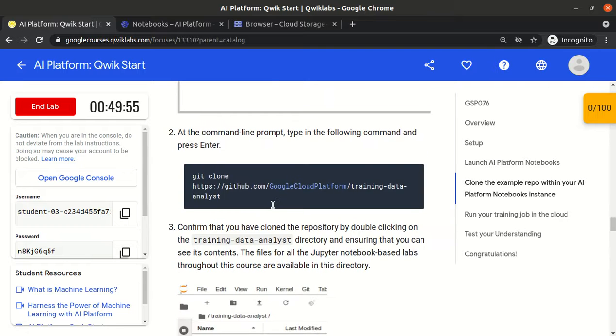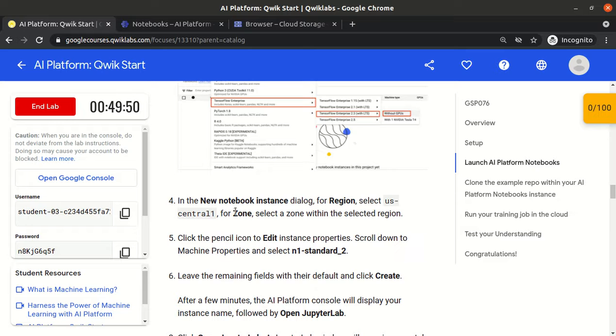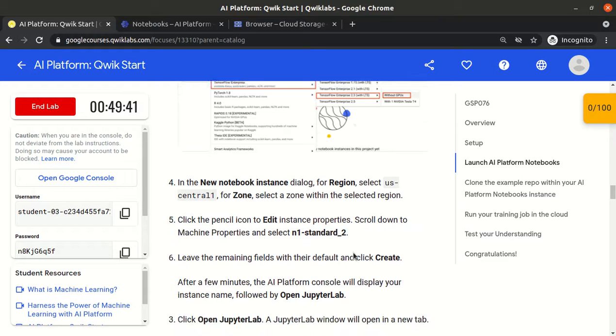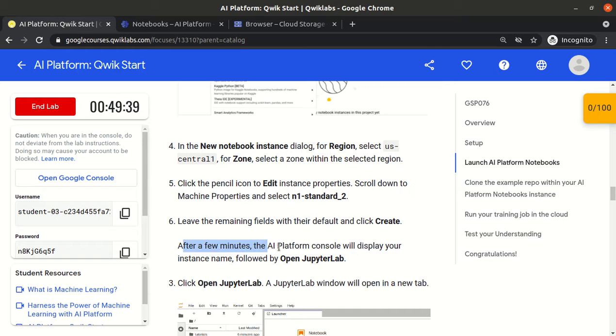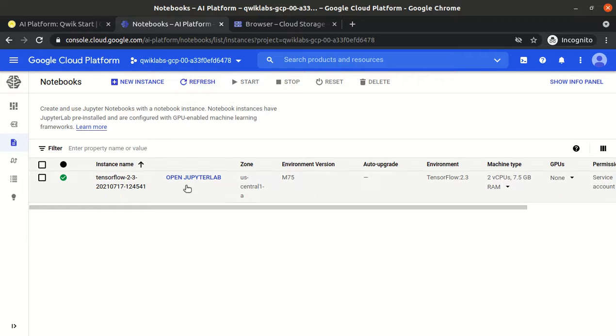They told us that we need to select US Central 1A, and the machine type should be N1 standard 2. So we don't need 4 CPU, we can play with 2 CPUs only. After a few minutes, the instance will be ready and up, and we will see one more icon, that is open Jupyter lab. Let me refresh it. Yeah, now it is up and ready. We are able to see open Jupyter lab. Just click on it.